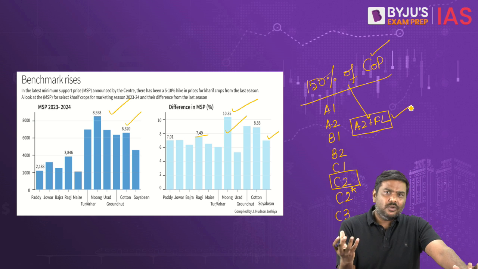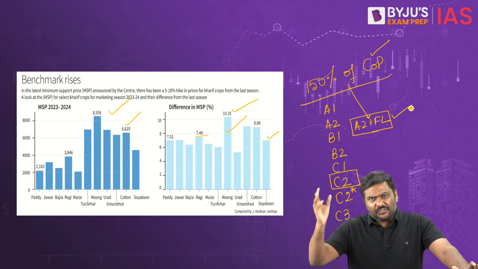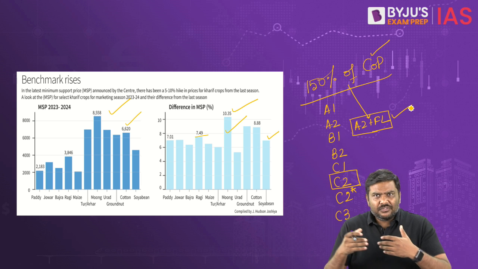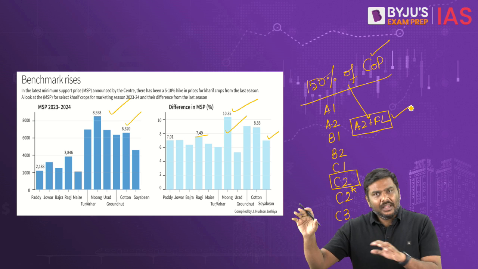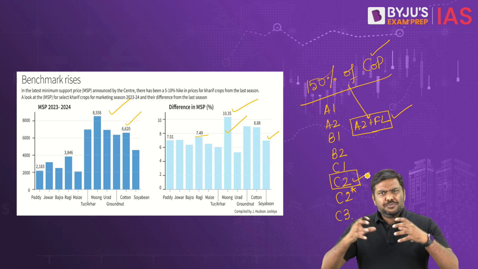The basic idea of A2 is nothing but whatever input prices are paid out by the farmer. That is, whenever inputs are purchased, whatever money is paid by the farmer, plus imputed family labor cost. Whereas the C2 is much more comprehensive, much bigger.